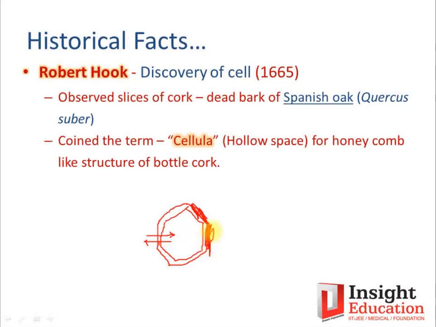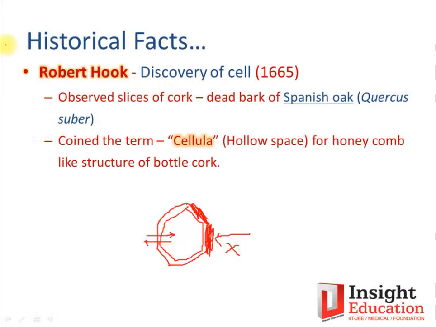If there is presence of lignin-like material, definitely it will not allow the water to enter; it is impermeable for water. And if there is presence of suberin, then there will be no entry of water as well as air. This is important to note: air as well as water will not be allowed to enter. If such vital material does not enter the cell, definitely the cell will not be able to maintain its metabolic activity and soon it will be dead.